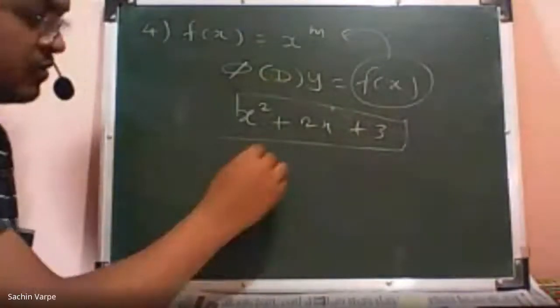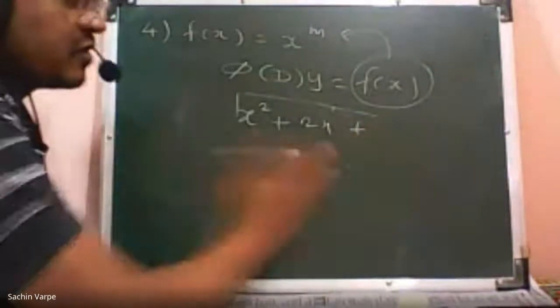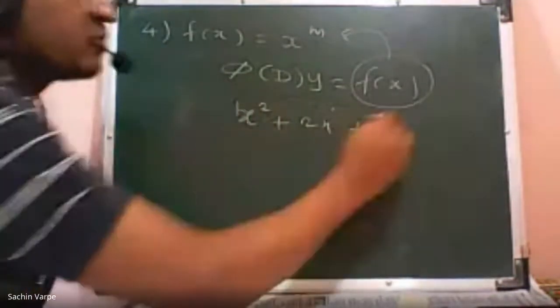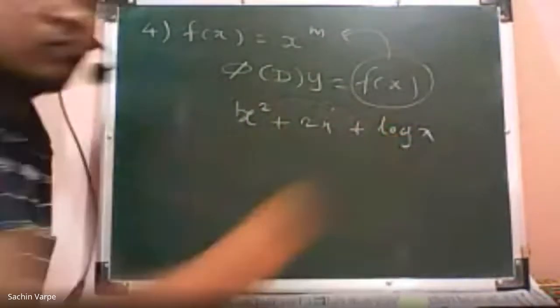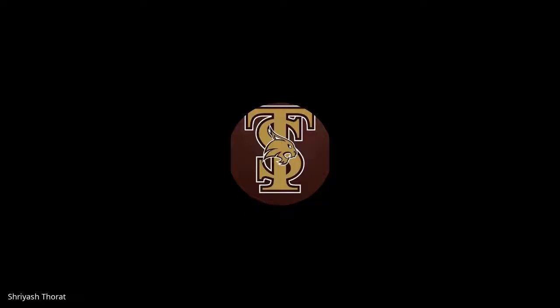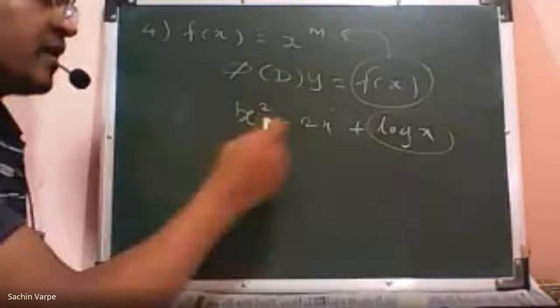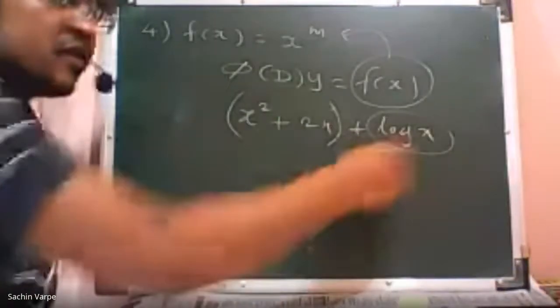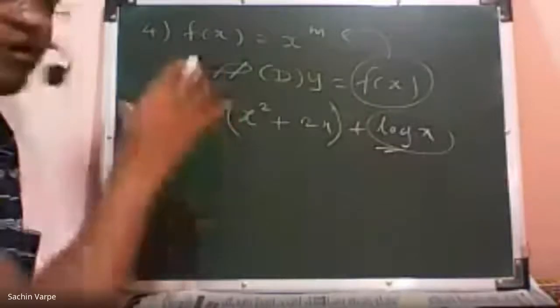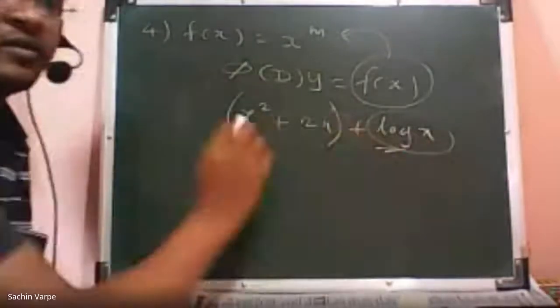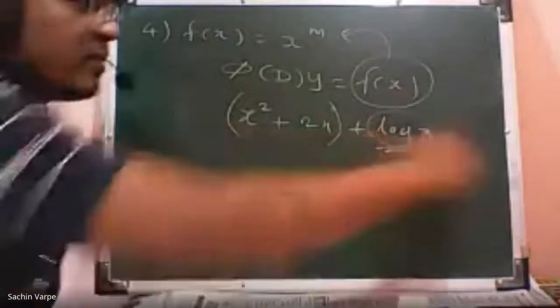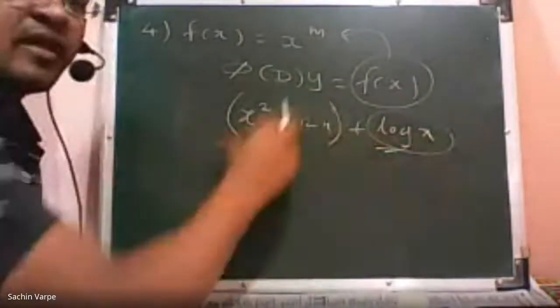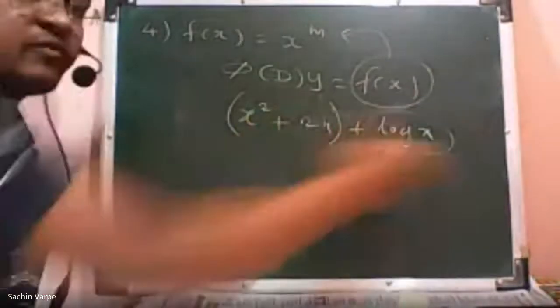Let me know, is this function a polynomial, x square plus 2x plus log x? Is it a polynomial? No, sir. No, because the additional term is log x, isn't it? But I can split this function as a polynomial function plus another function of x, isn't it? And then I'll operate that operator over this and this. So combinedly, this is not a polynomial function, but I can break it into a polynomial and some function of x.